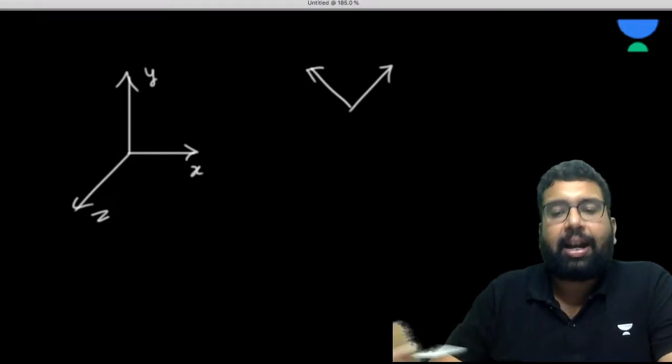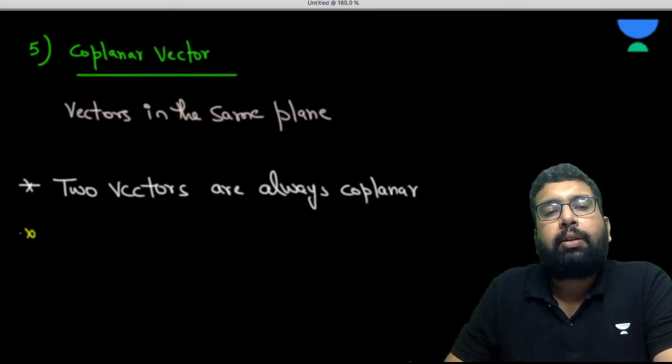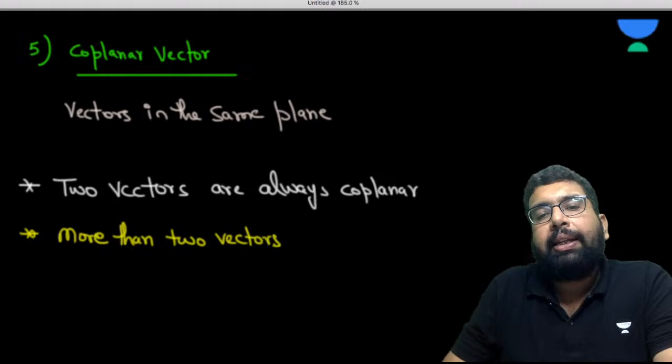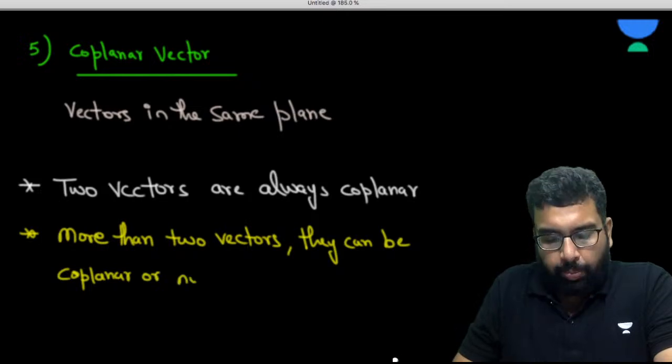But what happens if there are three vectors, or more than two vectors? When there are more than two vectors, they can be coplanar or non-coplanar.